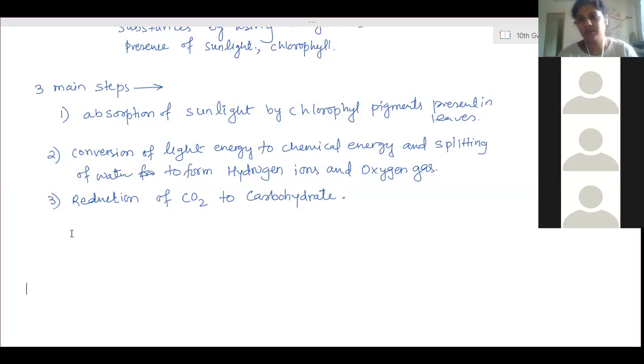Glycogen is converted back to glucose with the help of the glucagon hormone. Insulin converts glucose to glycogen, and glucagon is the hormone which converts that glycogen back to glucose. Clear?